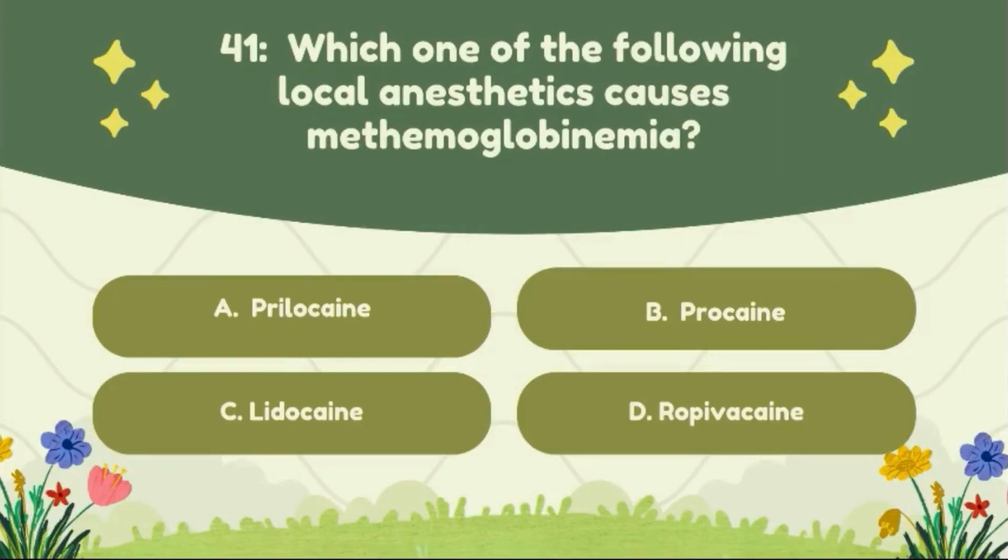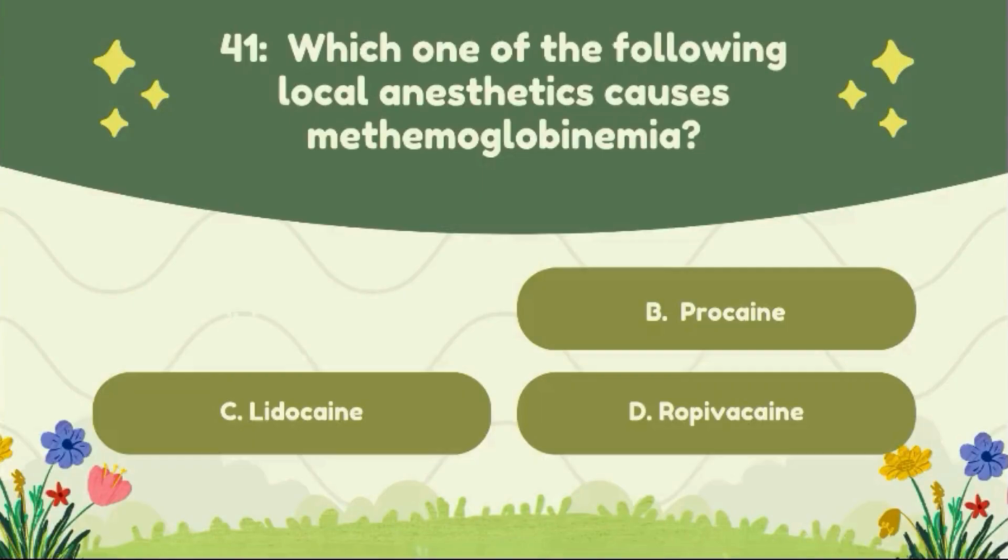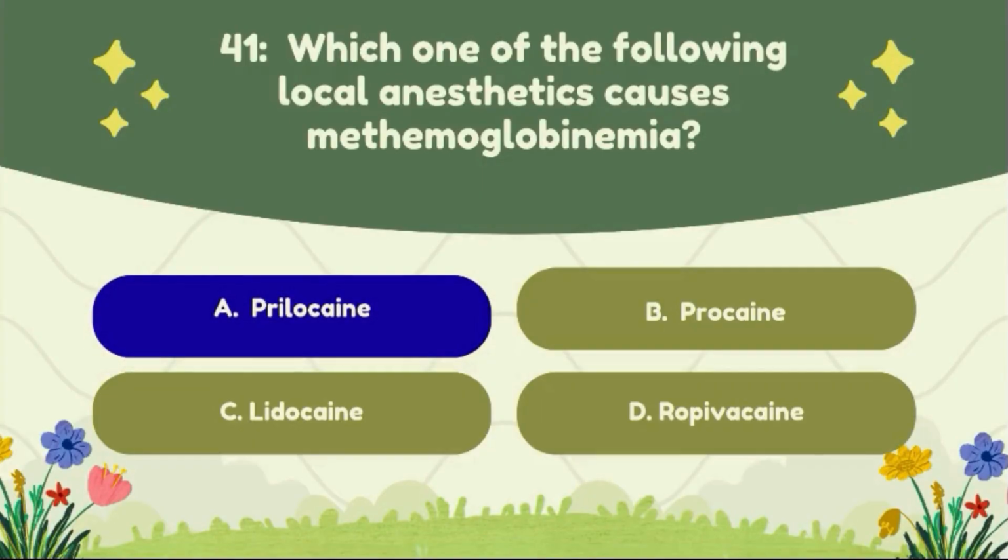Question number 41. Which of the following local anesthetics causes methemoglobinemia? Option A, prilocaine. Option B, procaine. Option C, lidocaine. Option D, ropivacaine. The correct answer of this question is option A, prilocaine.